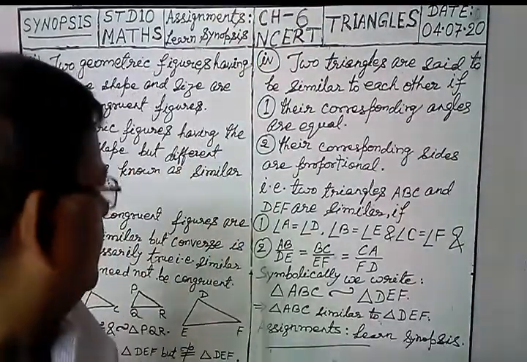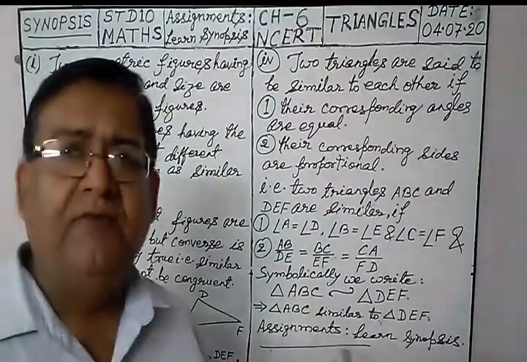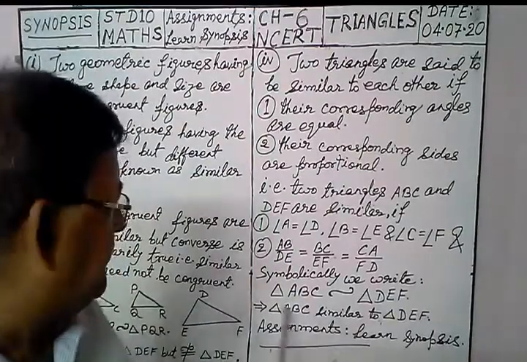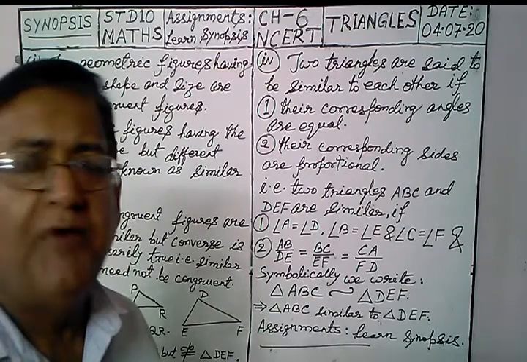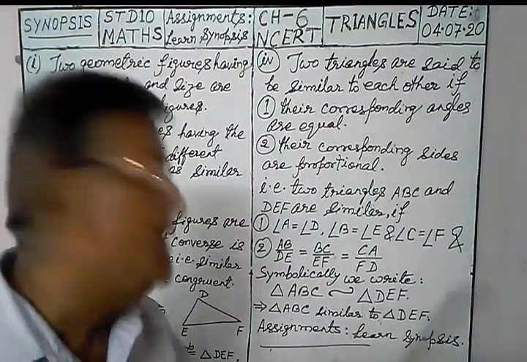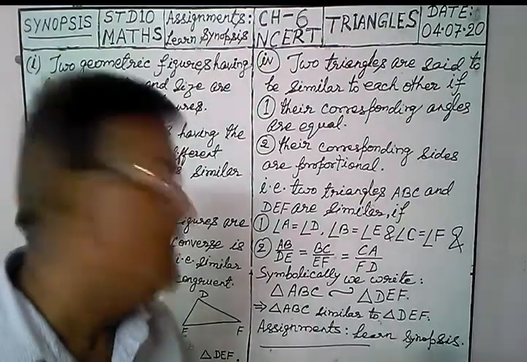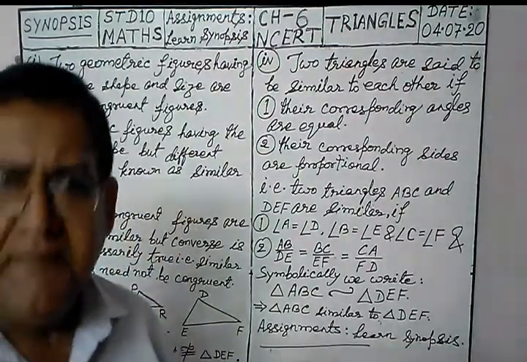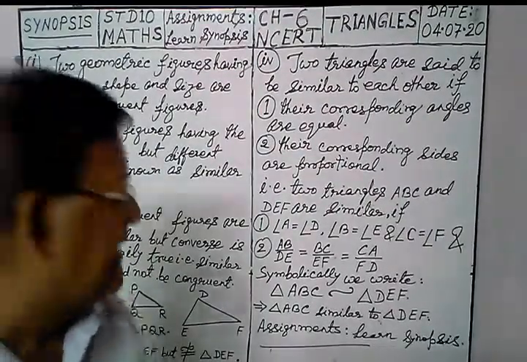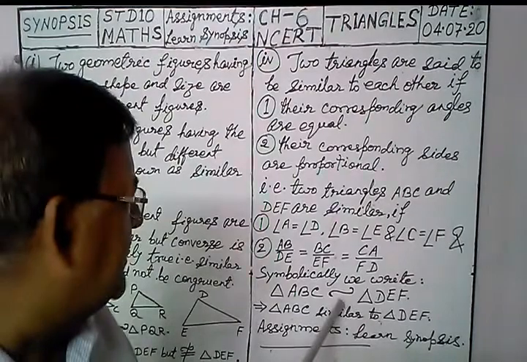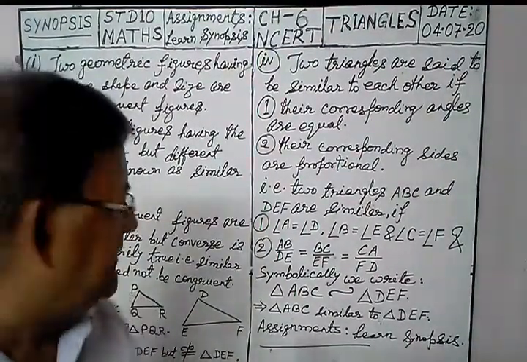Okay. Now symbolically we write. So this one triangle is similar to another. So we can write here ABC similar, this is the symbol for similar, to the triangle DEF. So this implies triangle ABC is similar to triangle DEF. We can also write it in words in this way. But if we want to use a symbol, here is the symbolic representation. You can denote it in this way.